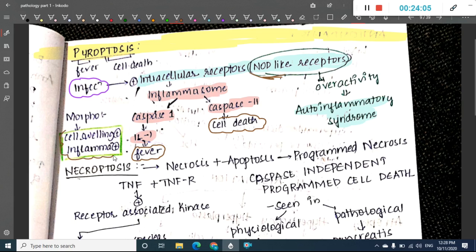In pyroptosis there is cell swelling and inflammation present. Remember, in apoptosis there is no inflammation. Inflammation is absent in apoptosis, but inflammation is present in pyroptosis. This is very important, so you should take this into account.